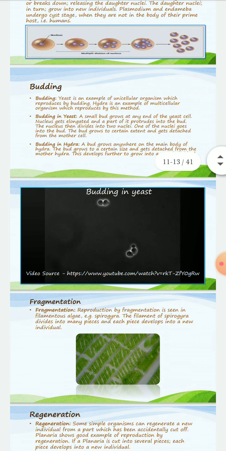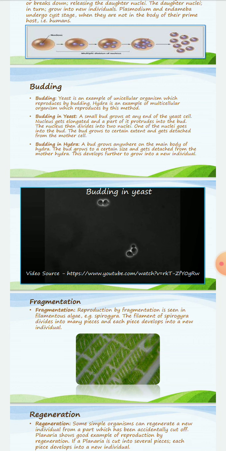So how does budding develop in yeast? A small bud grows at the end of the yeast cell. I told you a small bud grows, meaning a bud-like structure grows on the organism. The nucleus gets elongated, and a part of it protrudes into the bud. The nucleus then divides into two nuclei. One of the nuclei goes into the bud. The bud grows to a certain extent and gets detached from the mother cell.